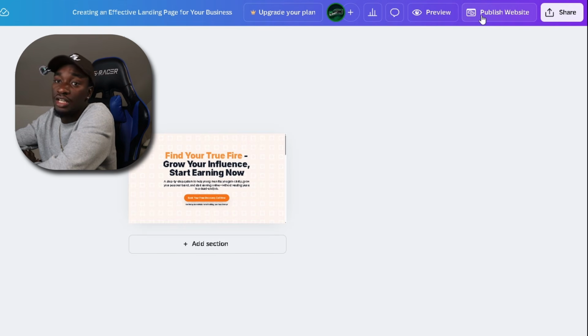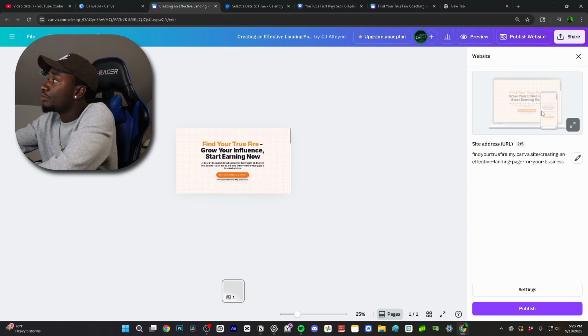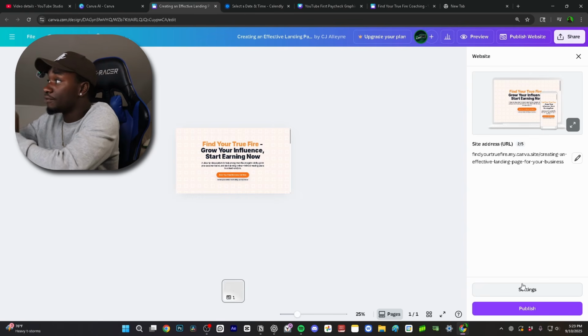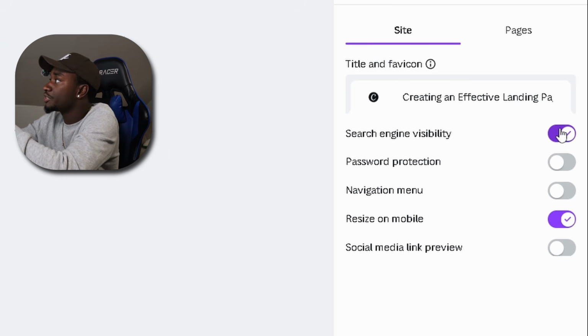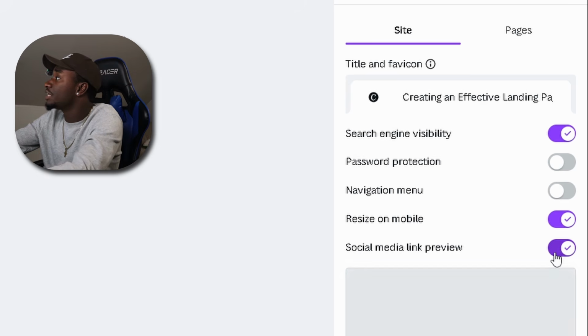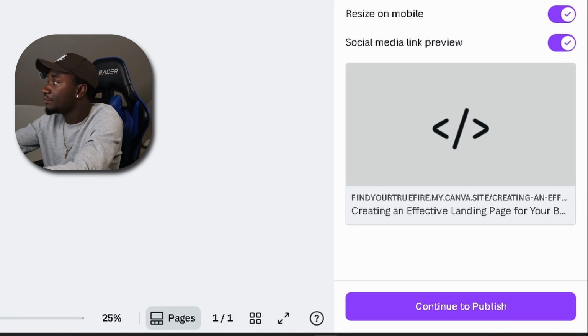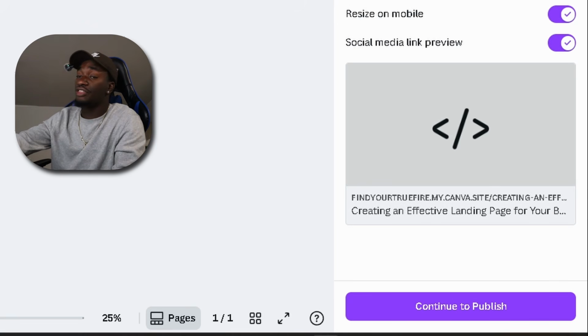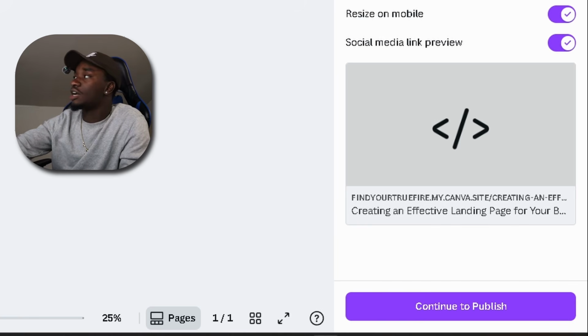So if you feel like your thing's ready to go, you want to press publish website. Before you post it, you want to press settings. You want to turn search engine visibility on so people can look this up. Navigation menu on, and resize on mobile. In my opinion, I put resize on mobile on so that the buttons look the way they did. And then social media link preview: when you send a link to people, they are going to see the thumbnail of your website. So I think you should put that on, absolutely.